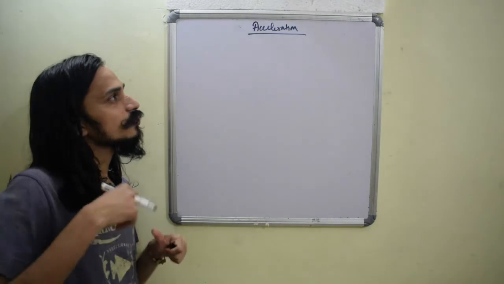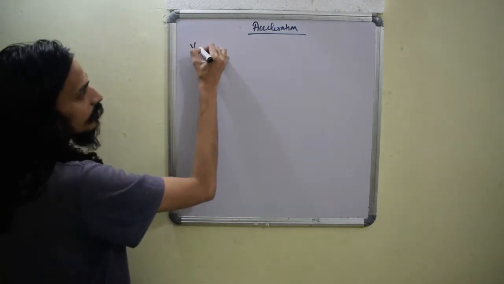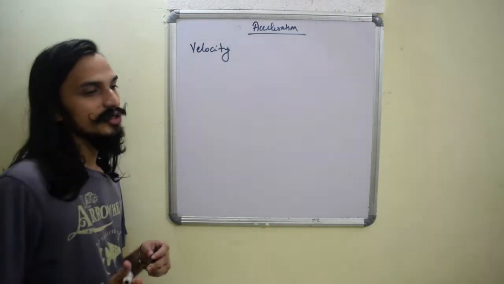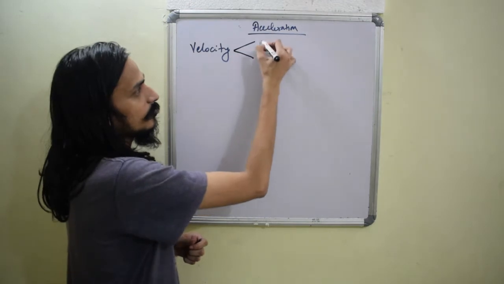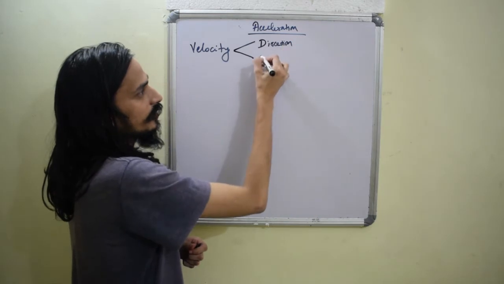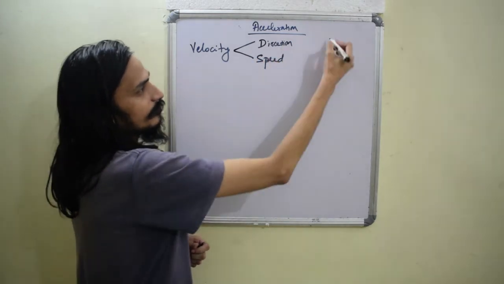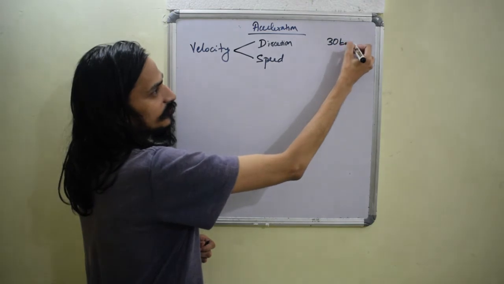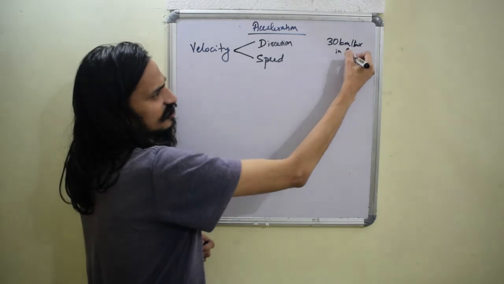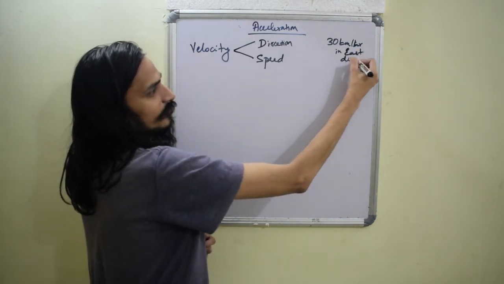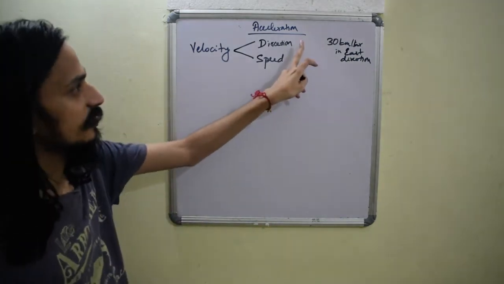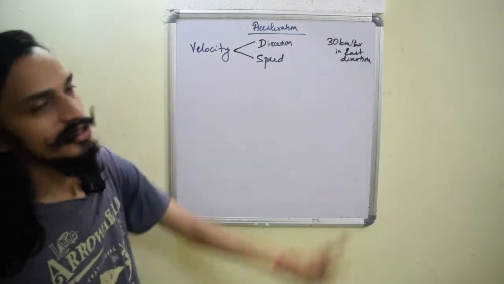Okay, so before we go to acceleration, I want to talk a little bit about velocity that we have spoken about until now. We know that velocity has two parts, right? We talk about velocity in terms of direction and speed. For example, we say something like 30 kilometers per hour in the east direction. That will be a proper velocity. This is the direction and this is the speed.